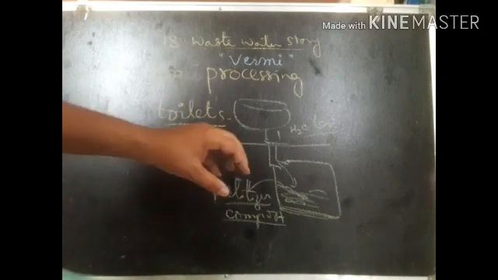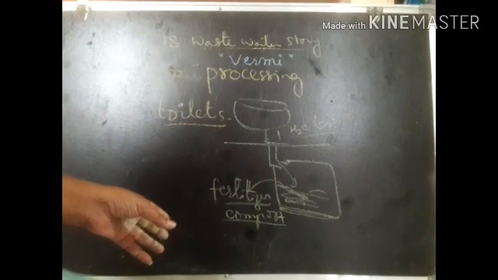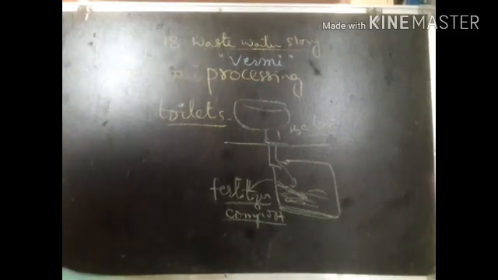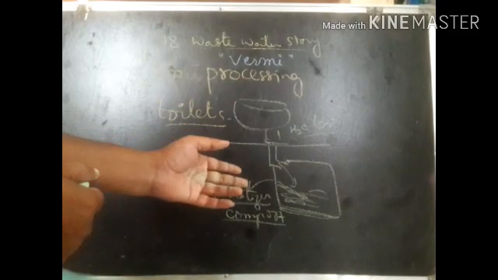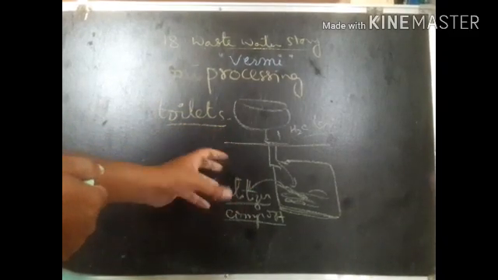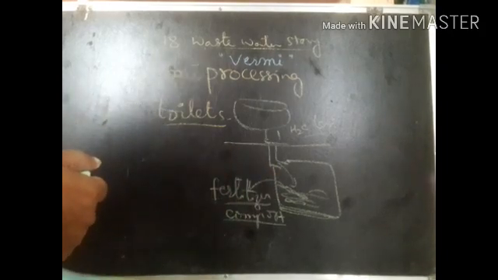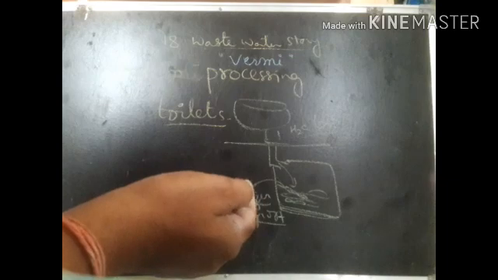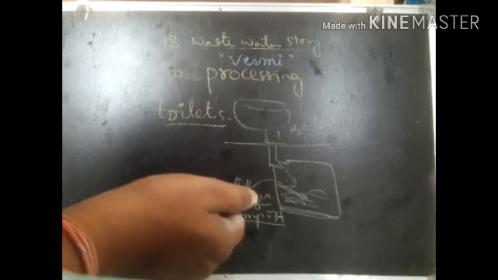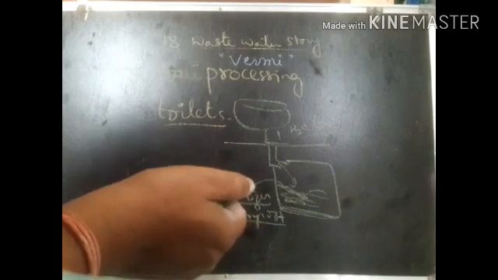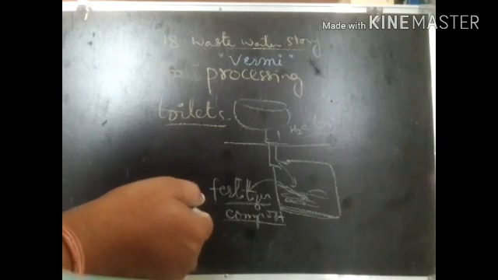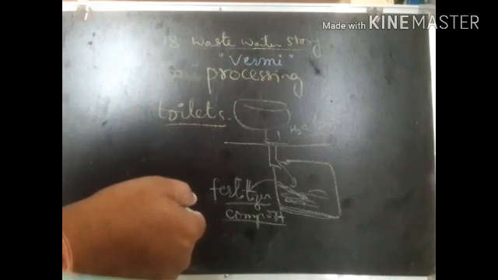It eats the fecal matter and decomposes it, and it releases different gases, as well as giving us fertilizer. The excreta of the earthworm is used as fertilizer, which is available in solid form. If you apply this in the field, then the soil fertility increases and it helps the plants grow healthy. So like this we can use vermi processing toilets where water availability is very less.